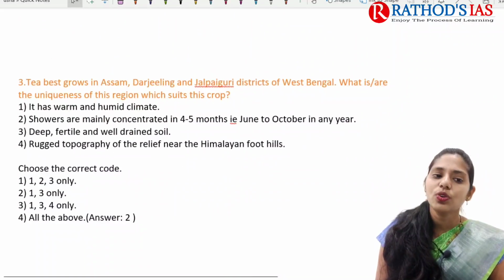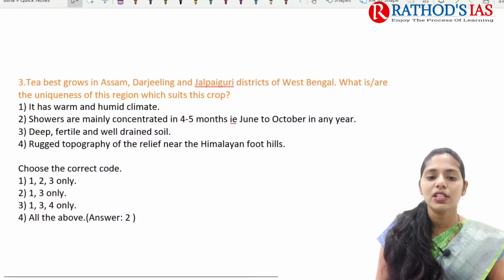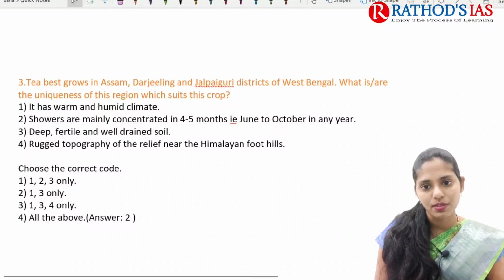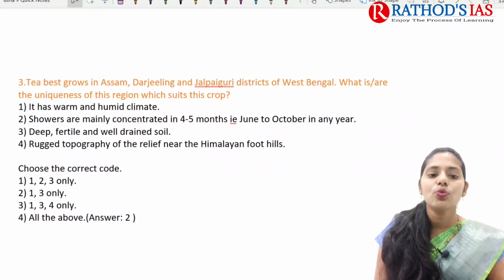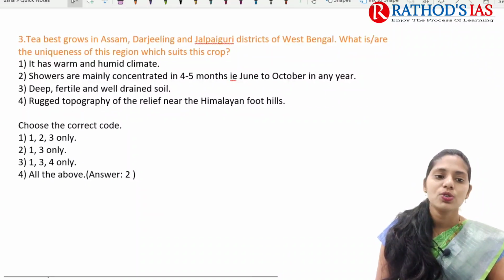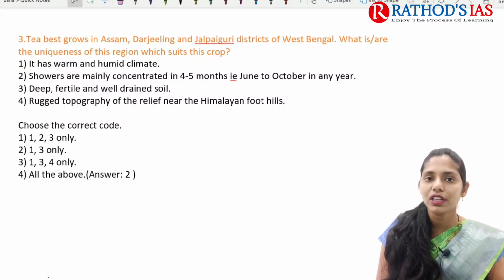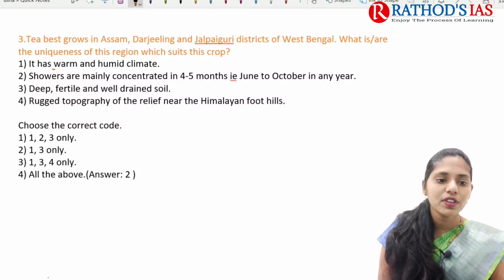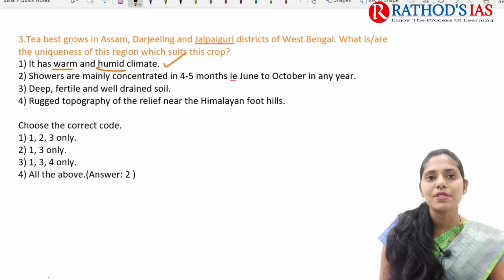And next question is tea best grows in Assam, Darjeeling, Jalpaiguri districts of West Bengal. So what are the uniqueness of this region which suits this crop? So here you need to know about characteristics which are important for growing of tea. So first one is it has warm and humid climate. Yes, this statement is absolutely correct.